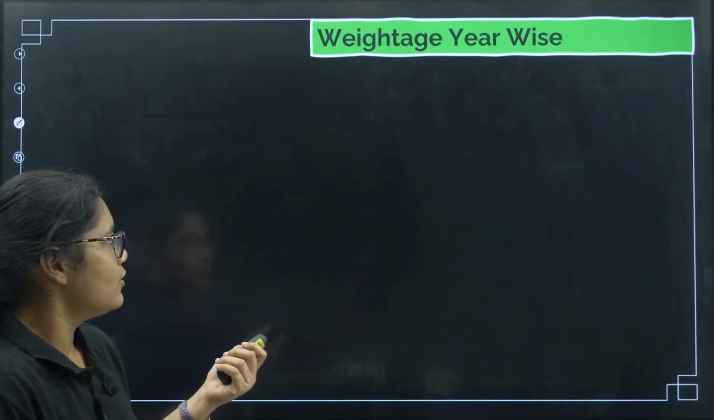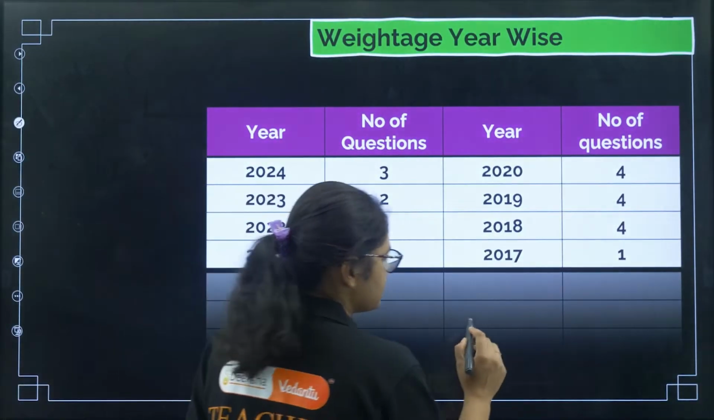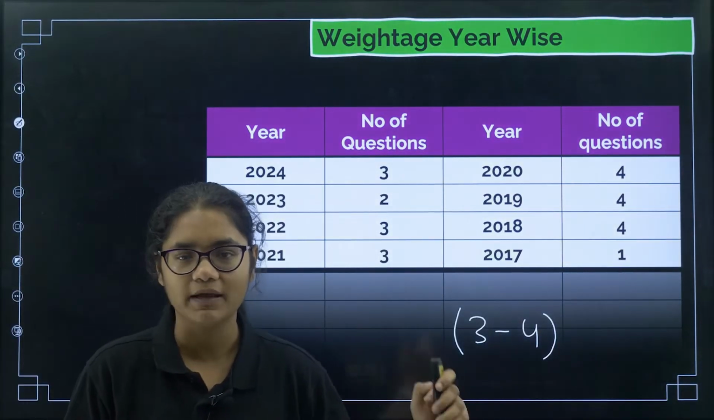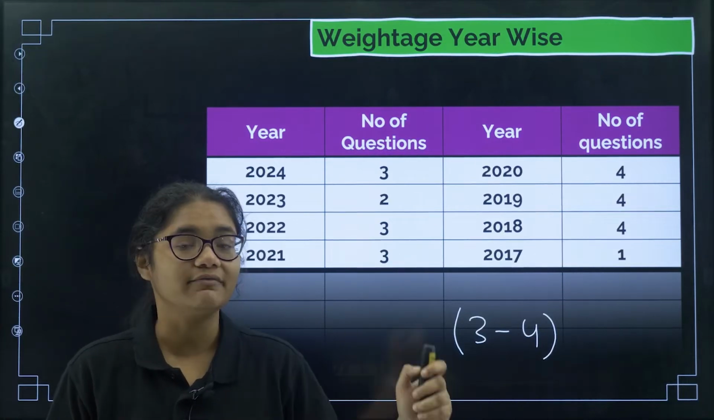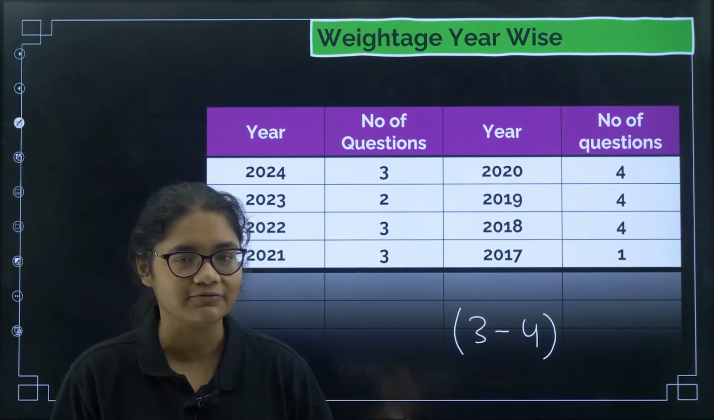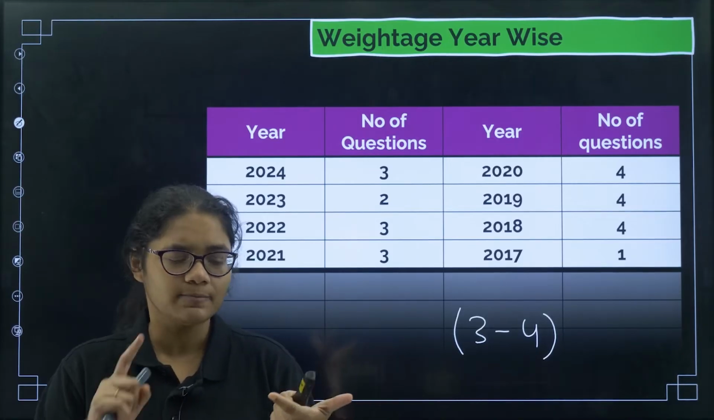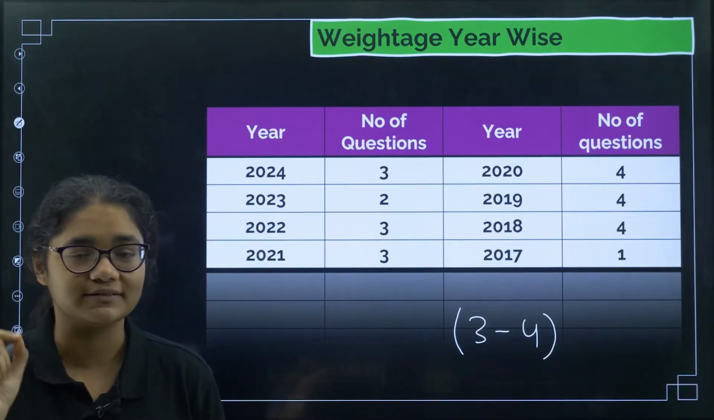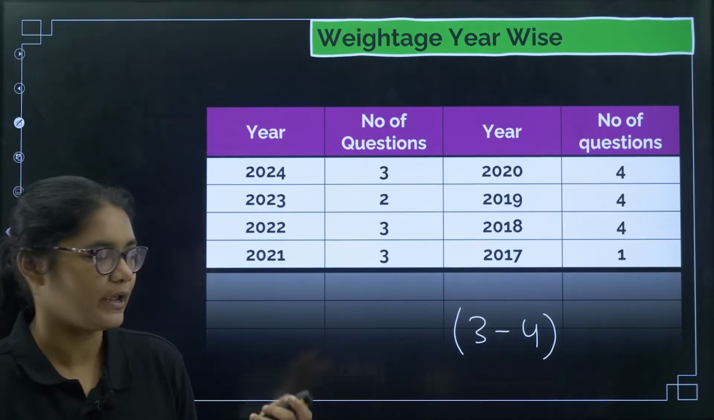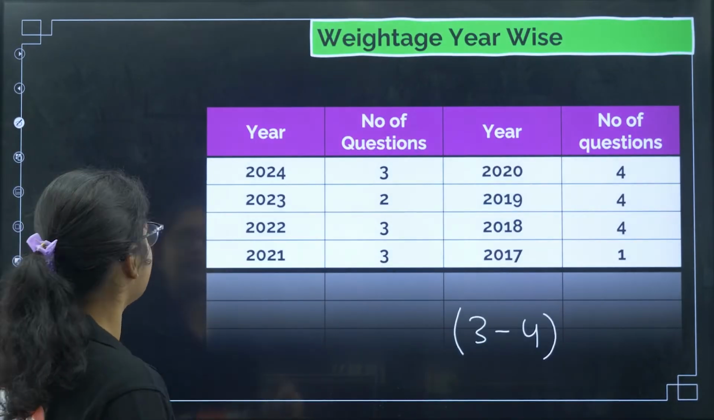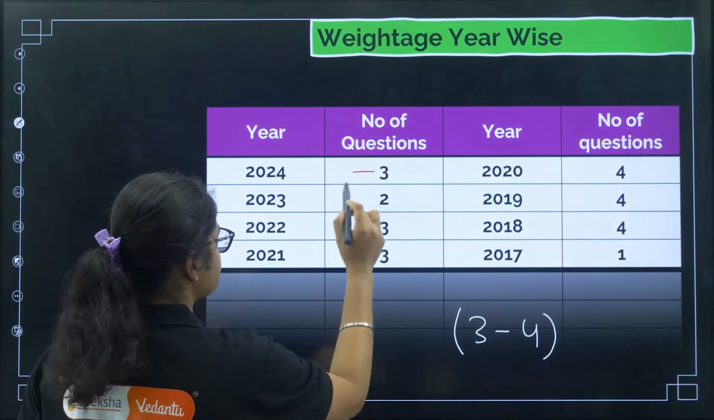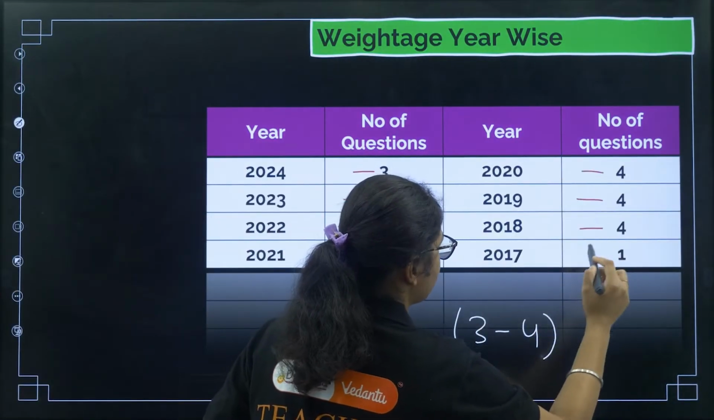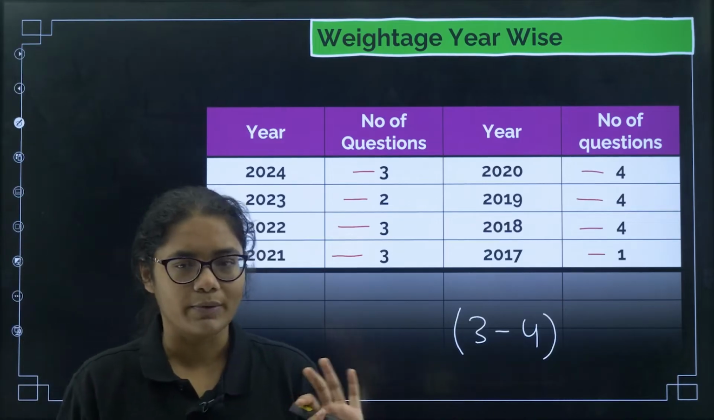Now coming to year-wise weightage. Every year you can expect 3 to 4 questions from this chapter. It is a high weightage topic, and the most important thing is it is a very scoring topic. You need not put in much effort to understand it; it is very easily understandable, with nothing to memorize, everything is concept based. The only thing you need to remember is the d block electronic configuration. You can see in 2024 there were 3 questions, 2023 2 questions, 2022 and 2021 3 questions, here 4, 1. So almost you can expect 3 to 4 questions every year.